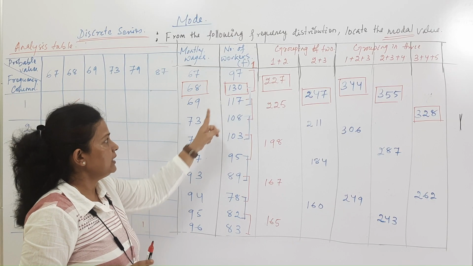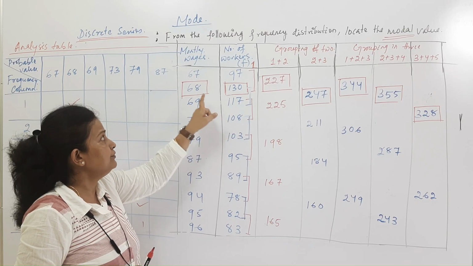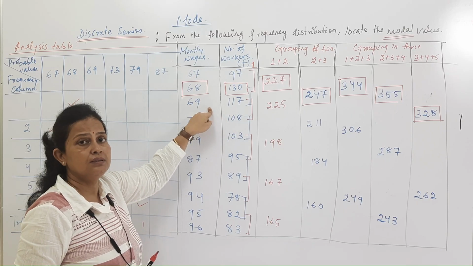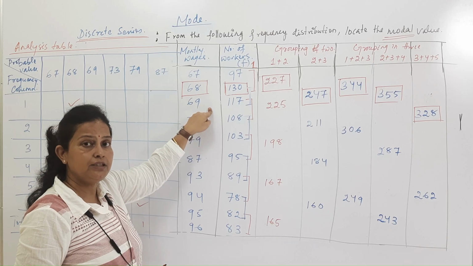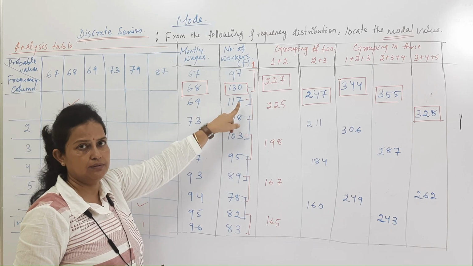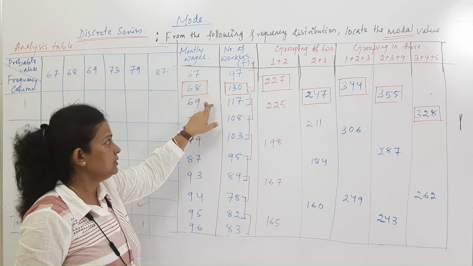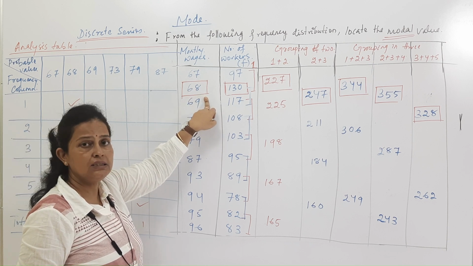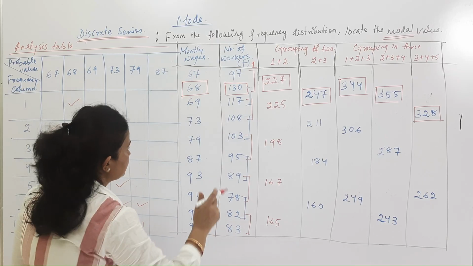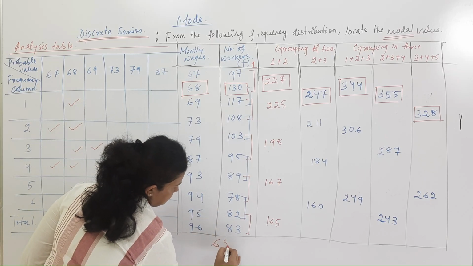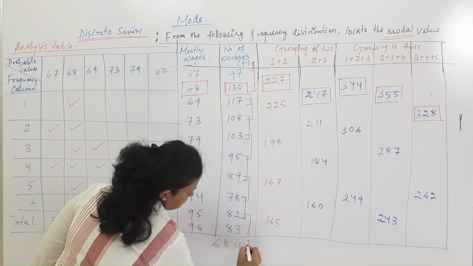Remember, the modal value we always have to find from the value table, not the frequency table. So the modal value is from the value table. So 68 is the modal value. So 68 is the mode.